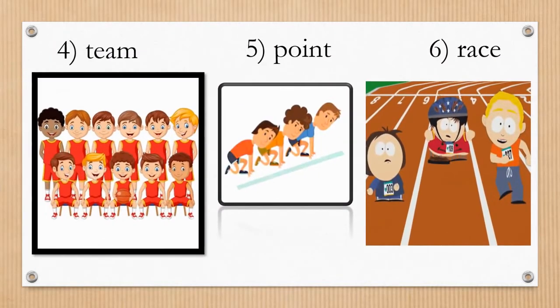Next word is team. Here you can see a picture of a team. Yes, team. Repeat, team. After that, point. You can see in the picture the boys have stopped before the line. So that line is the point where they have to start. So it is called a point. And after that, race. You can see race. Repeat the word race.